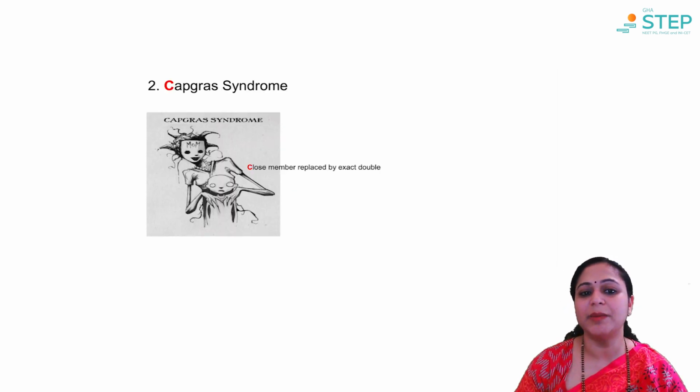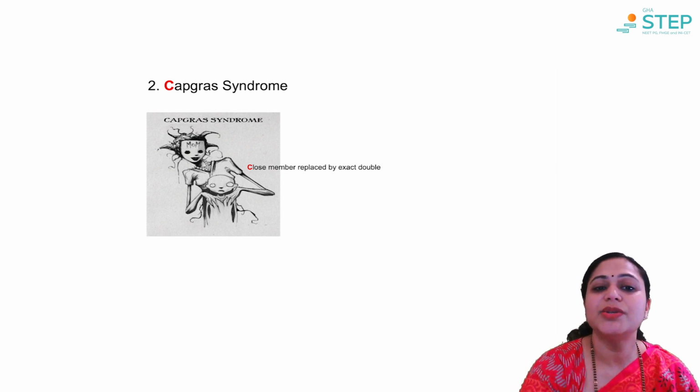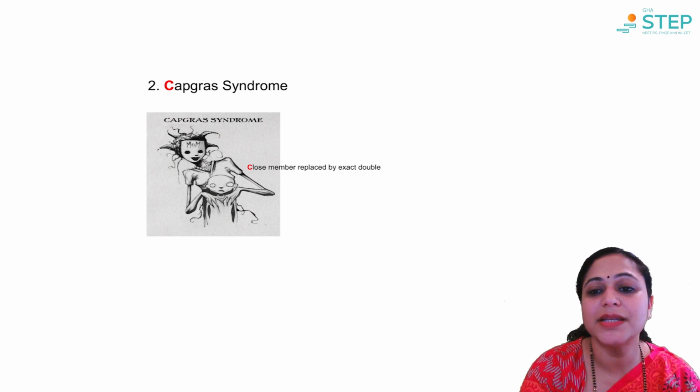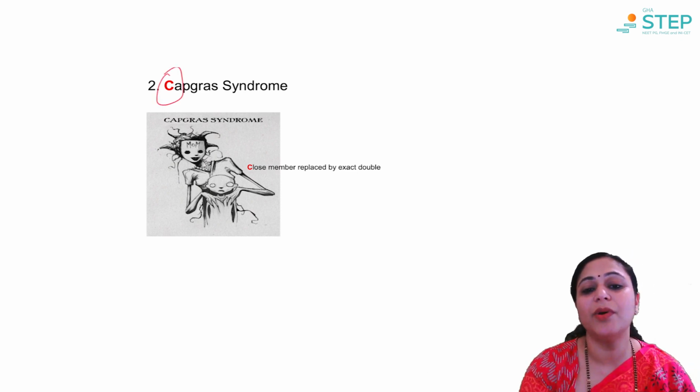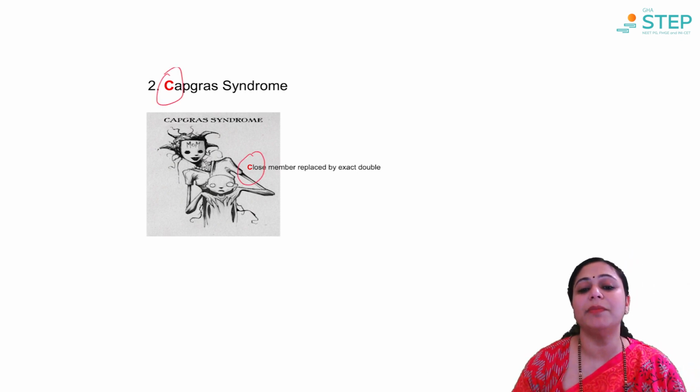Next, we have Capgras syndrome. This is a type of delusional disorder in which, as I said in the previous slide, the son feels that the mother has been replaced by an imposter. So, C in Capgras is a mnemonic for close family member.